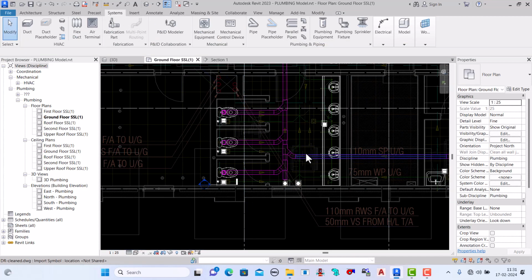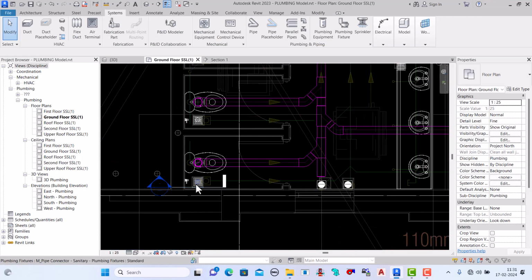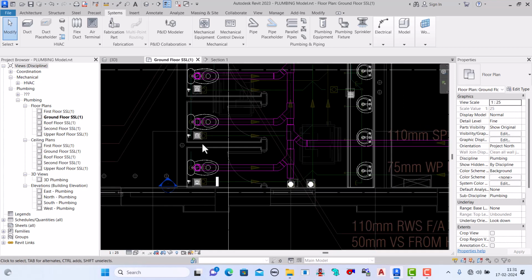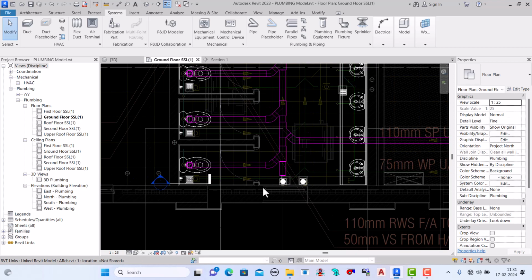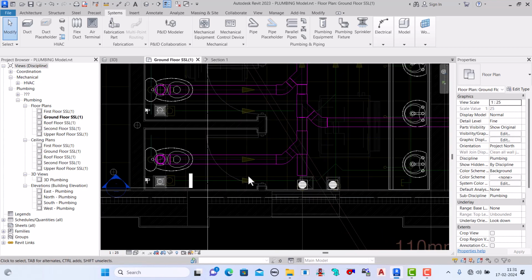So now we will draw our pipe. Firstly we will fix our fixture, it's called a connector, and then we will start drawing our pipe.